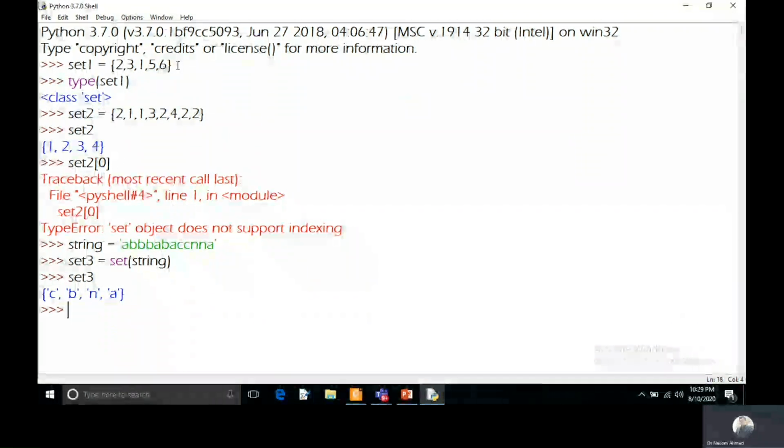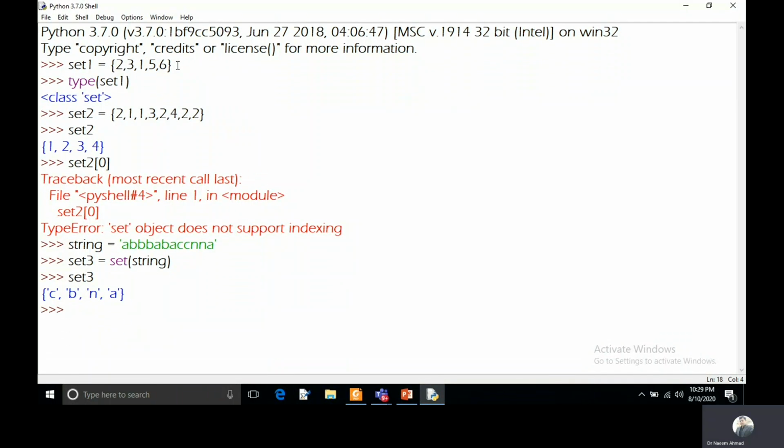So this is a very simple example that I have shown here. You can also see more examples on Google. You can search. But likewise, we can use the set in our program to see the unique characters or unique elements of sequences like a string, tuple, and list.